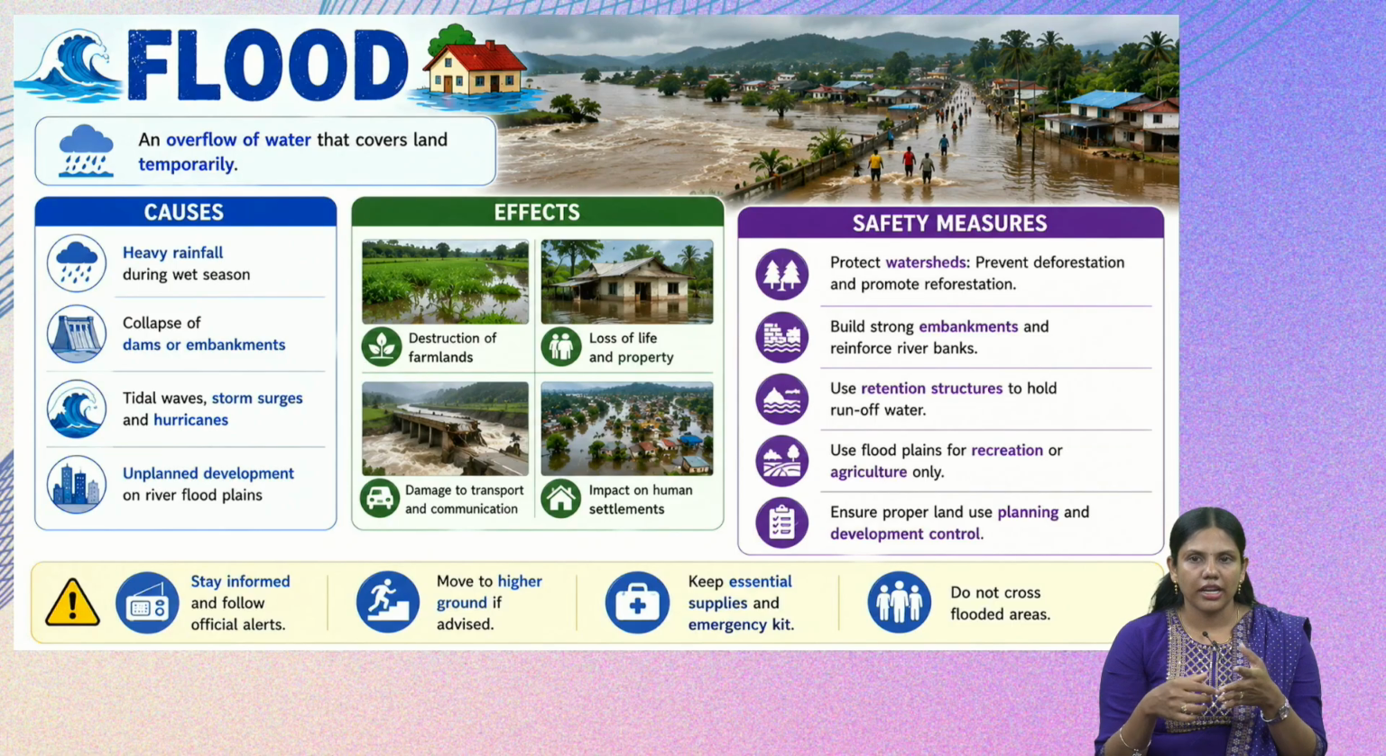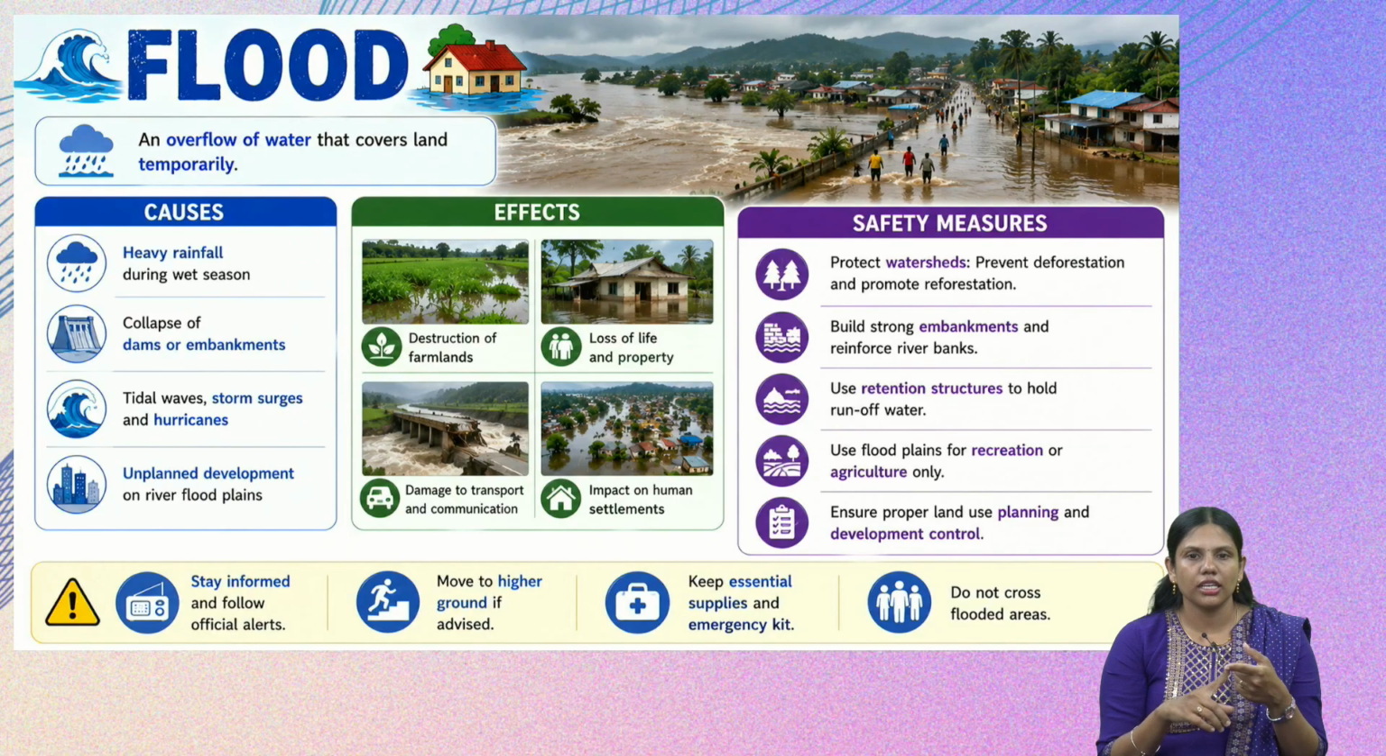Because of tidal waves, storm surges and hurricanes, floods also occur, and also because of unplanned development in the cities. If the floodplains are occupied and constructed on, then during the monsoon rains, since they are occupied by buildings, the water will have no place to go and the floods will increase. So these are some of the causes of floods.